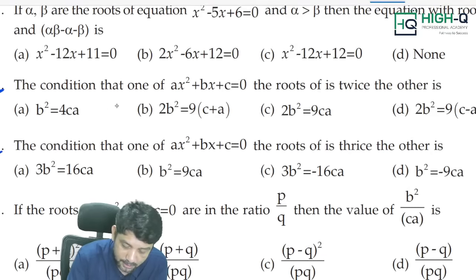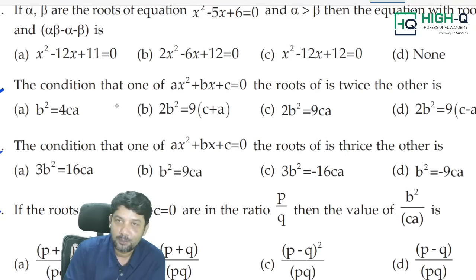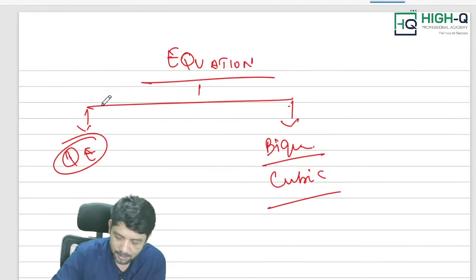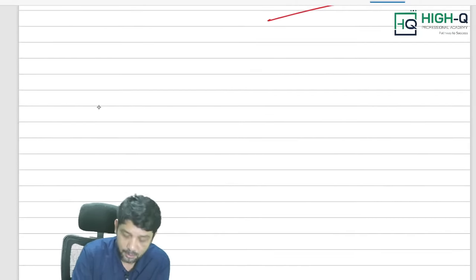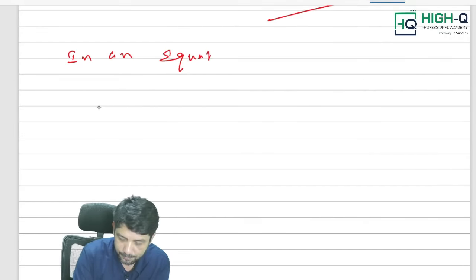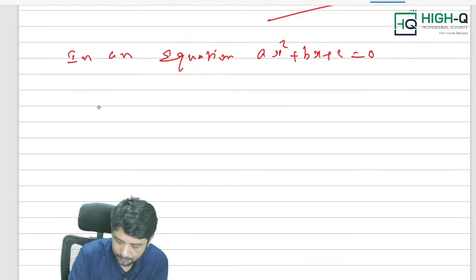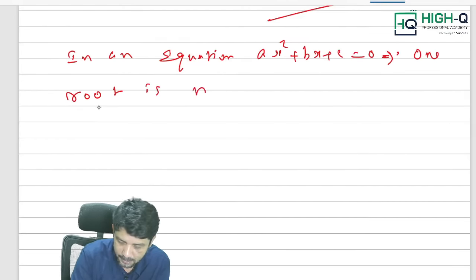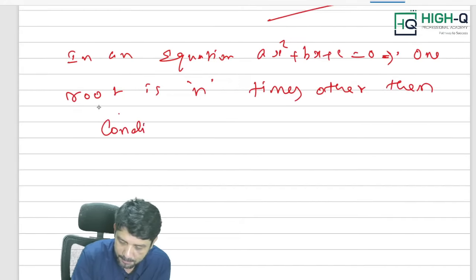And these questions have shortcuts. Of course, you know the shortcut. Do you know the shortcut? Sir, I don't know the shortcut, sir. Listen here. What is it? In an equation, if one root is n times the other, then the condition is n b square equal to (n plus 1) the whole square a c.